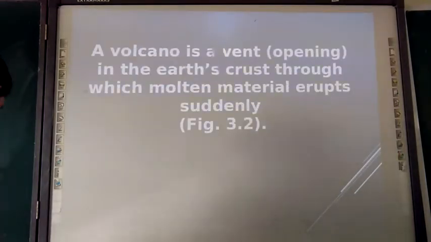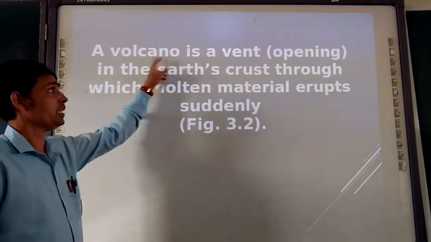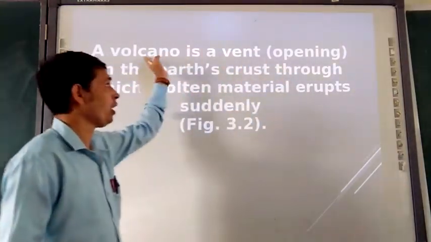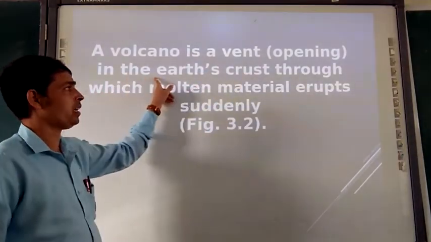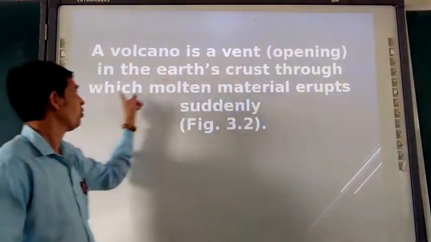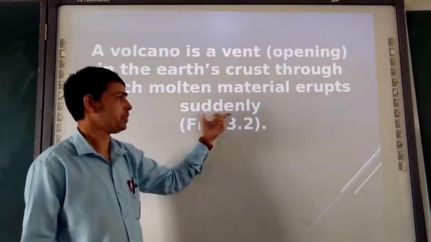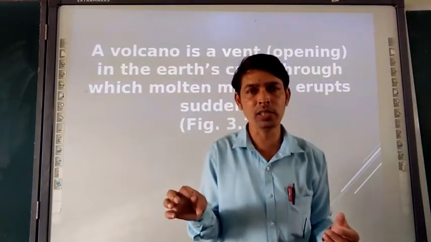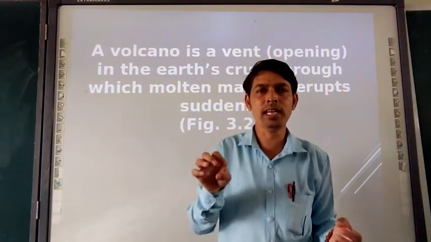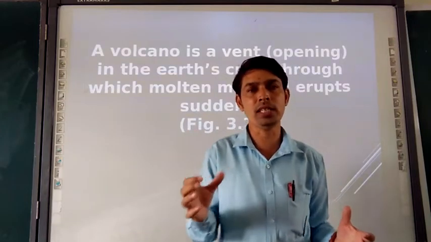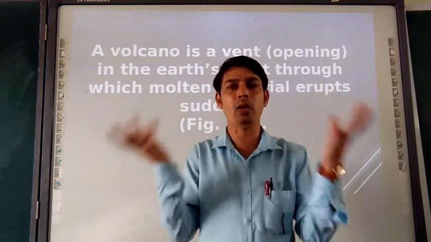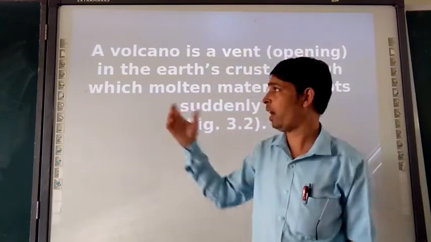So moving further, what is a volcano? Volcano is a vent, that means opening. Volcano is a vent in the earth crust through which molten material erupts suddenly. As we are talking about the endogenic forces, in that the sudden changes are there, and in that the volcano is there. In that volcano, suddenly the lava is coming out. Okay, the lava is erupting.